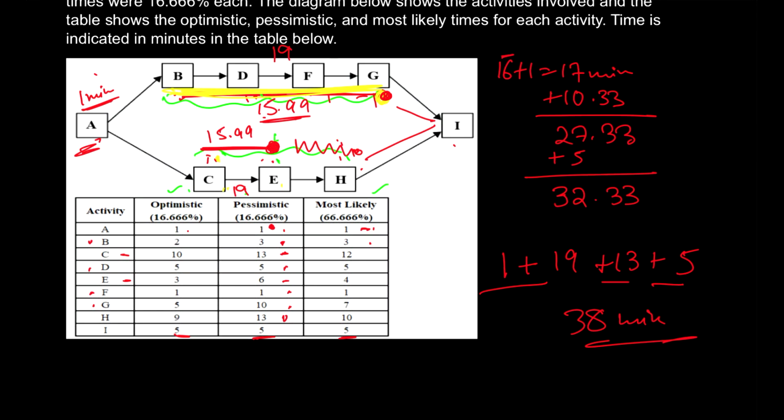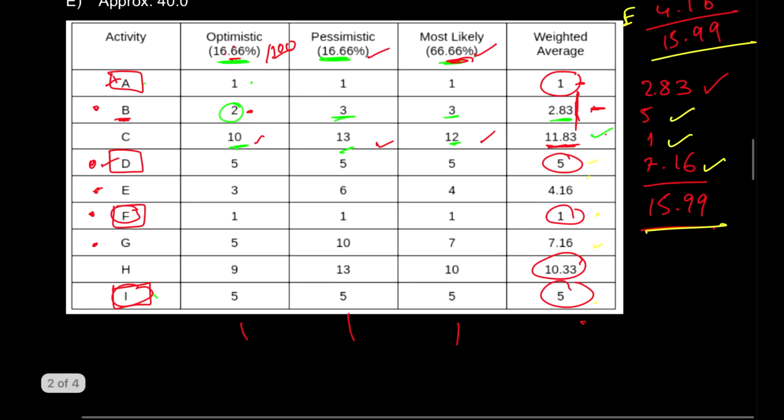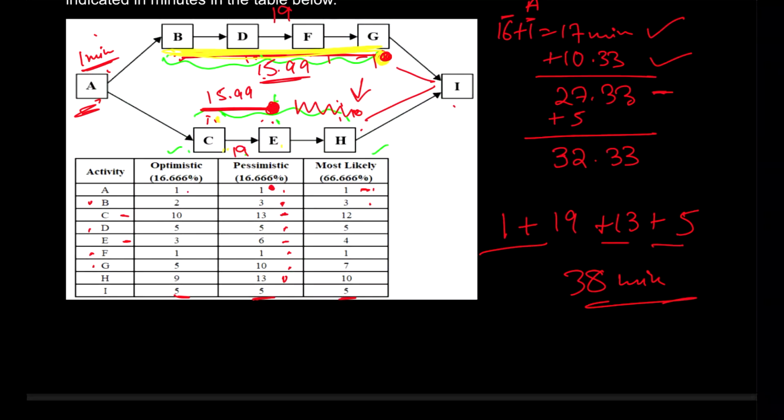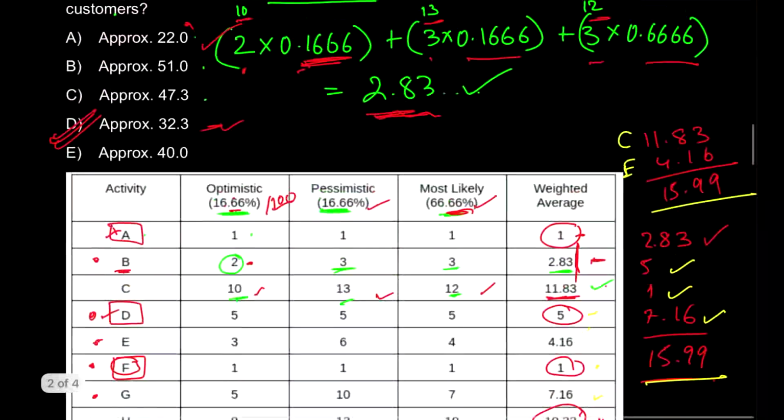I'll just take it as 16 plus 1, which is A ka time. Okay, and then this 17 minutes will add up with the time taken by the activity H to complete. हमें पता है जब तक activity H complete नहीं होती तब तक हम I तक नहीं जा सकते. So if I add up the activity time of H, which is 10.33, then what do I get? I get the value as 27.33, and now both the places can travel back to I, and the time taken for I is 5, so therefore the value is 32.33. And if you go and check the options, it's right here, option D, 32.3.